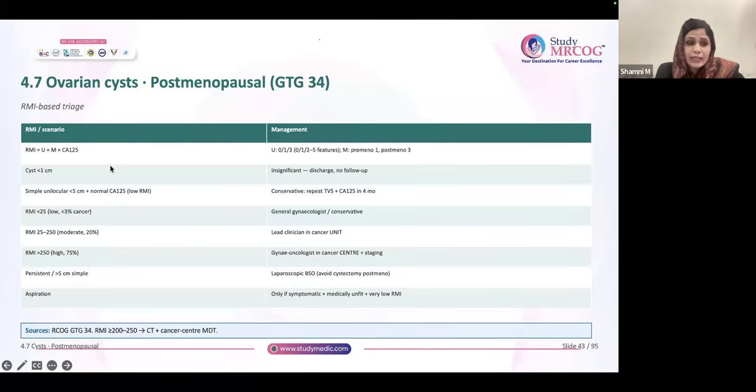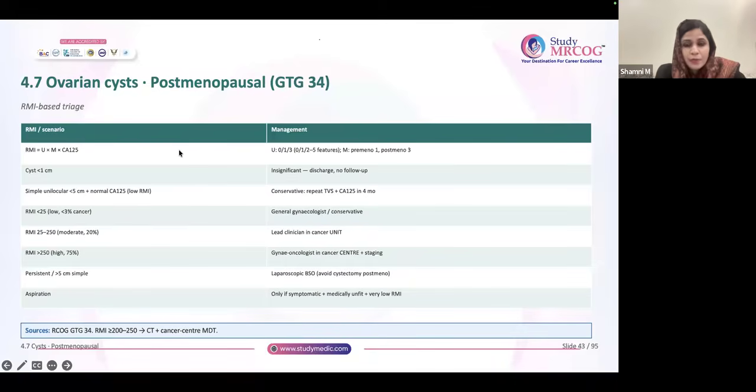So how are you going to calculate the risk of malignancy index? You multiply the ultrasound score, U, into the menopausal score, M, into the CA125 value, whatever it is. RMI is very important: U into M into CA125. So if CA125 is 130, you put 130 here. M is simple: for premenopausal you give a score of 1, and for postmenopausal ladies you give a score of 3.